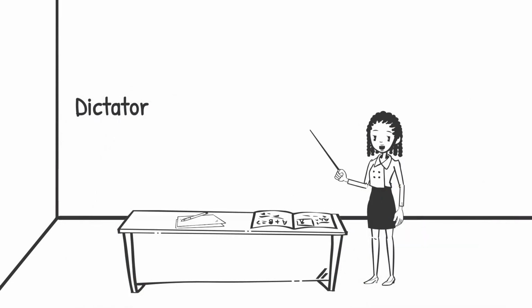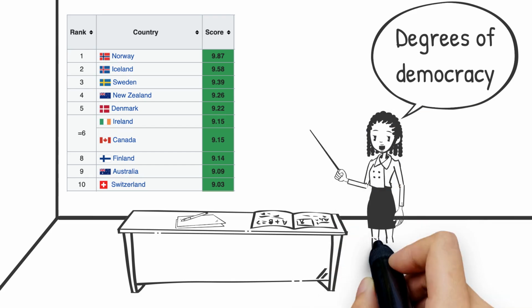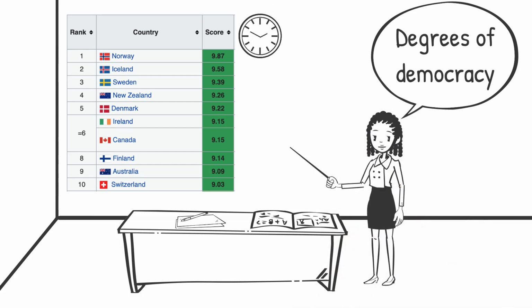A dictator is a national leader who makes all the decisions for the country, without reference to the population. A country may have elections, but they are not free and fair. The country is not democratic.